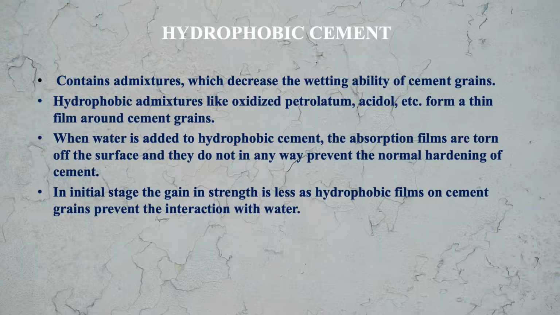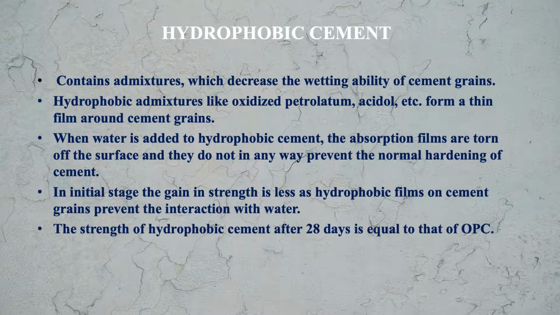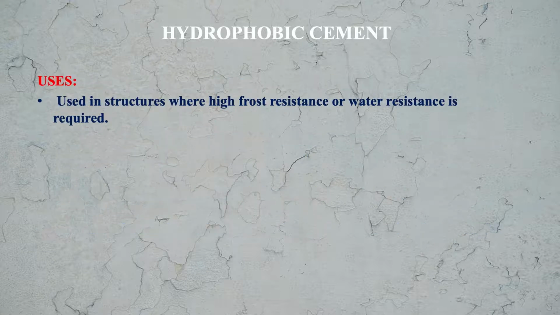In the initial stage, the gain in strength is less as the hydrophobic film on the cement grain prevents the interaction with water, but the strength of hydrophobic cement after 28 days is equal to that of ordinary Portland cement. Let us see what the uses of hydrophobic cement are. Hydrophobic cement is used in structures where high frost resistance or water resistance is required.